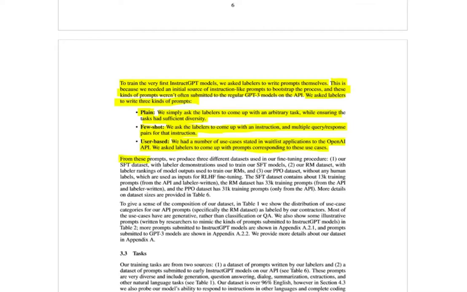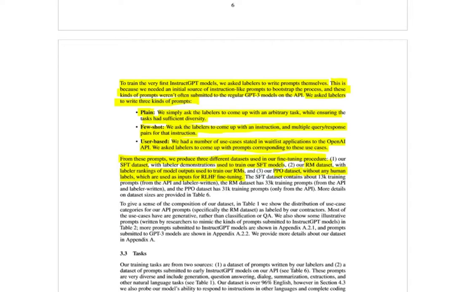And with these prompts, we produce 3 different datasets in our fine-tuning procedure. The supervised fine-tuning dataset, which again was used to train the supervised fine-tuned models. The reward model dataset, that contains the labeler rankings of the model outputs used to train the reward models. And 3, the proximal policy optimization dataset without any human labels, which are used as inputs for the reinforcement learning with human feedback fine-tuning.